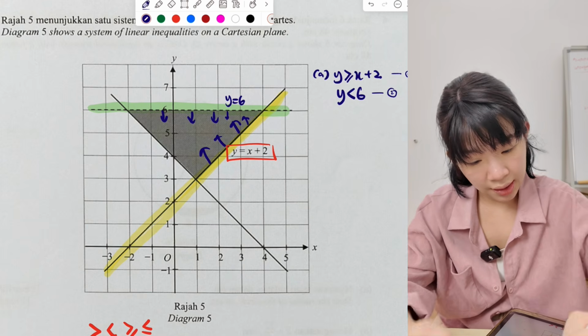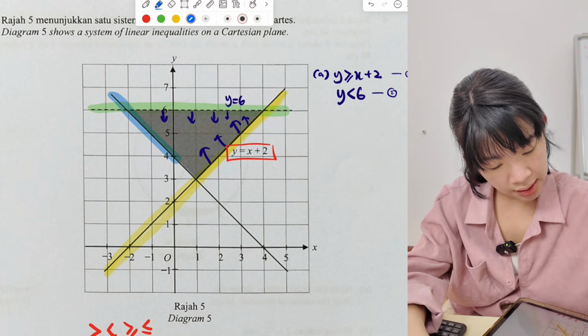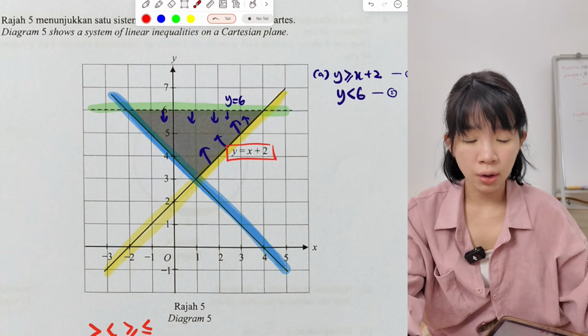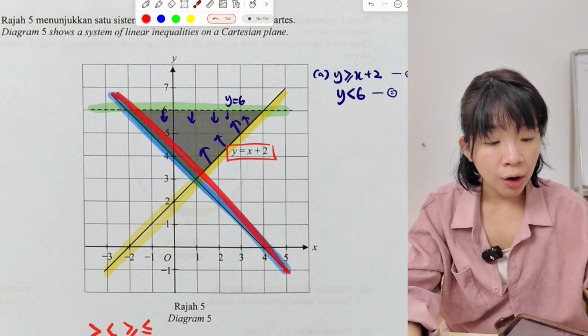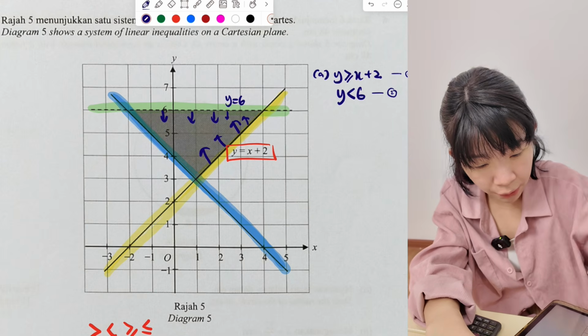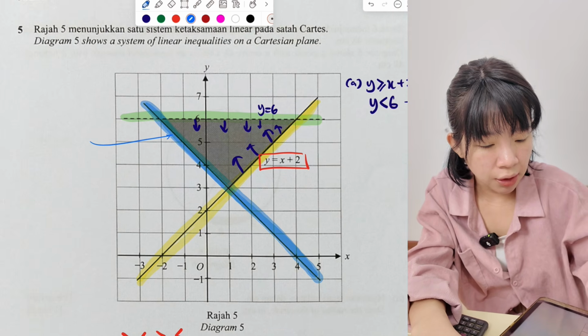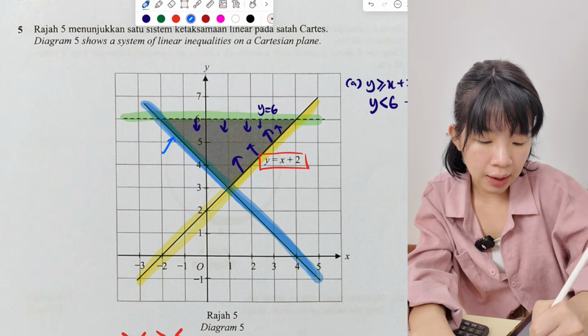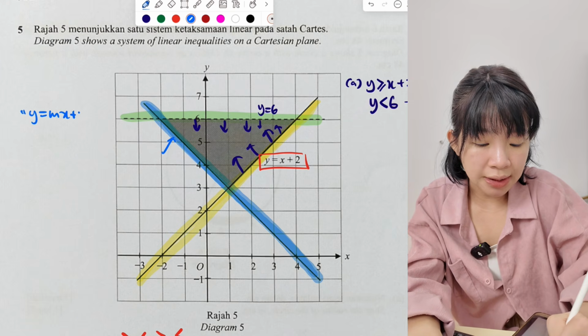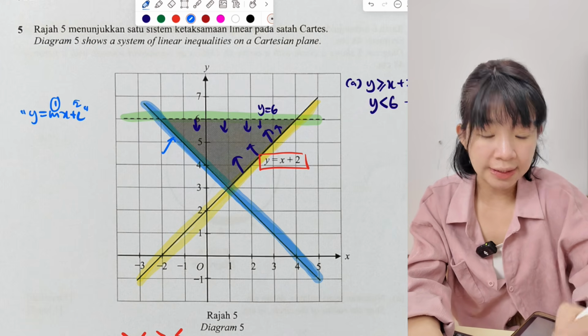All right, the third line is this line. This line equation is not given, so we have to form it on our own. Whenever you see a slant line, always think of y equals mx plus c. Remember? We need to form the equation at the side first. Same like the previous question, question 4: y equals mx plus c. We need to find m, we need to find c.